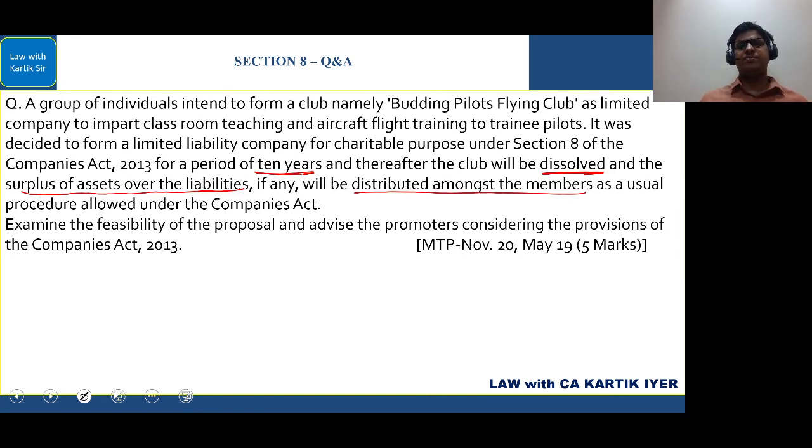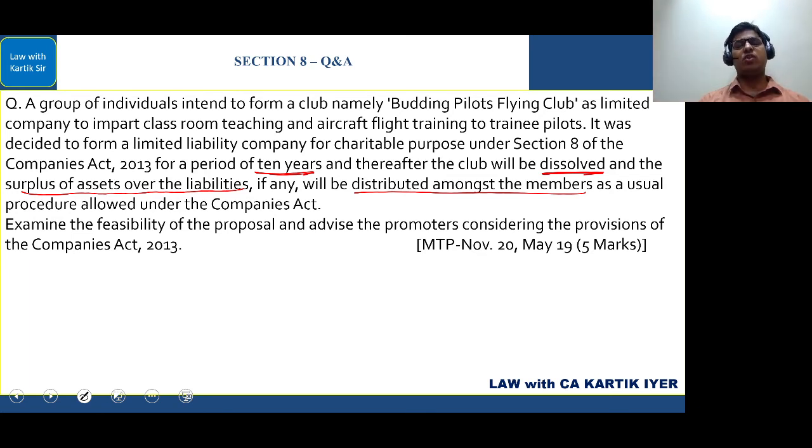Section 8 company cannot distribute dividend. Section 8 company cannot distribute the profit to its members. That is what it means when they say they cannot declare dividend. Also, the profit that is there, if they make any profit, they have to use it only for the objects of the Section 8 company. Now, here they have said after the Section 8 company dissolves, can they distribute among the members? The answer is no, they cannot.